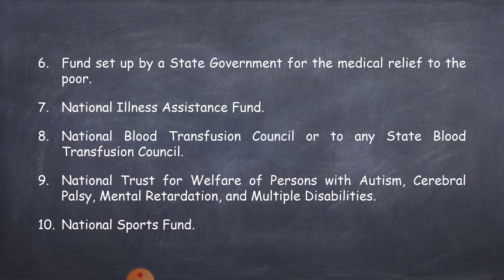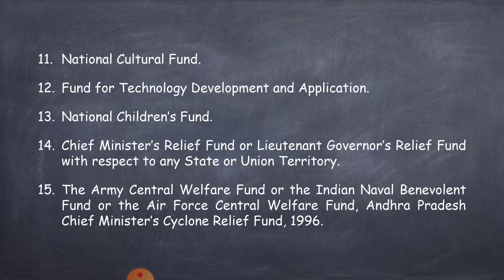Next point is donation to National Trust for Welfare of Persons with Autism, cerebral palsy, mental retardation and multiple disabilities. 10th point, donation to National Sports Fund.